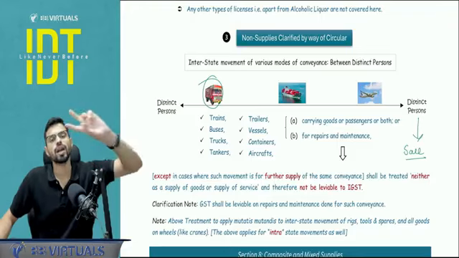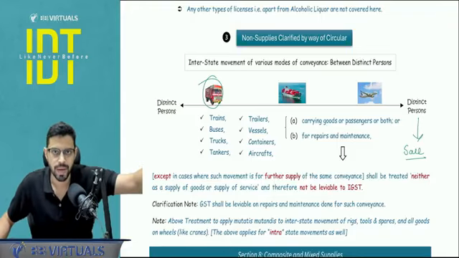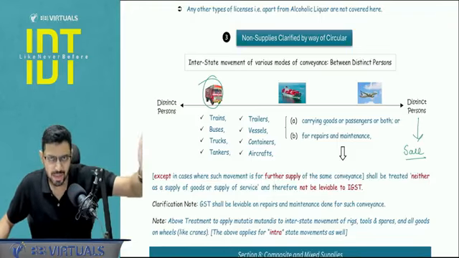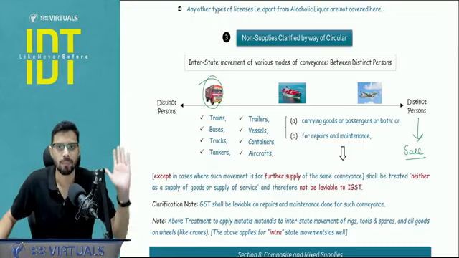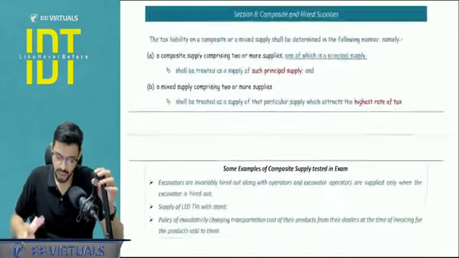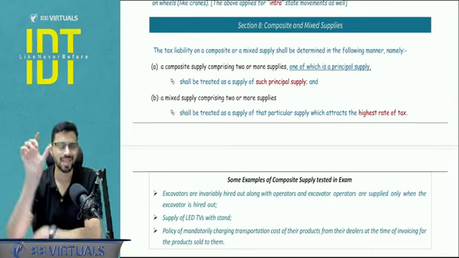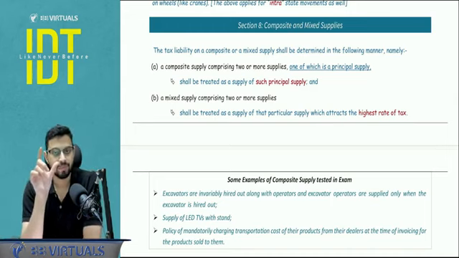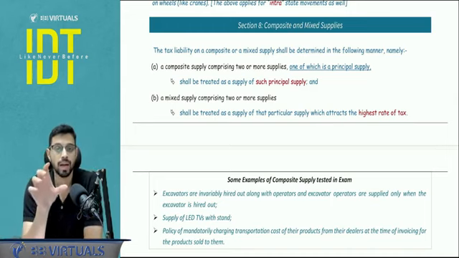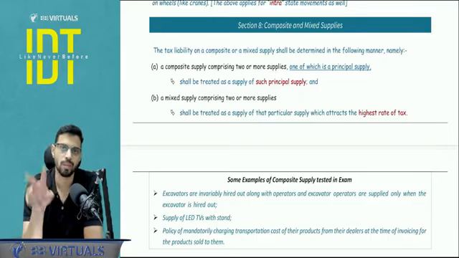Now, what if there are two units in the same state registered separately? They are distinct persons, so their intrastate movement will not be considered as supply. The same thing you will apply. Okay. Next. Now, composite and mixed supply I have already told you. Basically, composite supply is a natural bundle, which is a principal bundle. Natural bundle means in the ordinary course of business, those items are sold together.